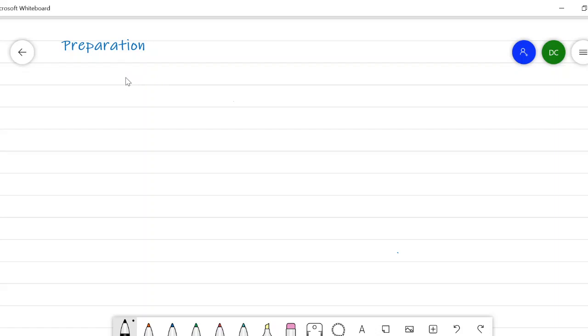Preparation of diazomethane generally involves the alkaline hydrolysis of N-nitroso N-alkyl amides. So I will write here the alkaline hydrolysis of N-nitroso N-alkyl amide.